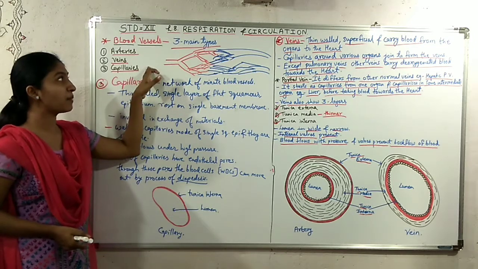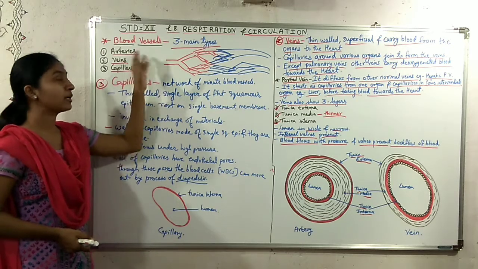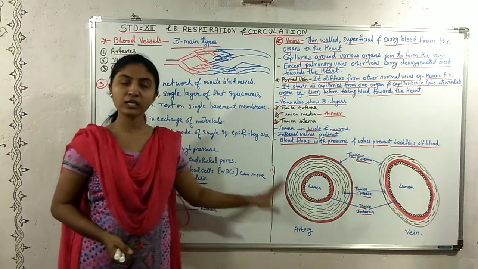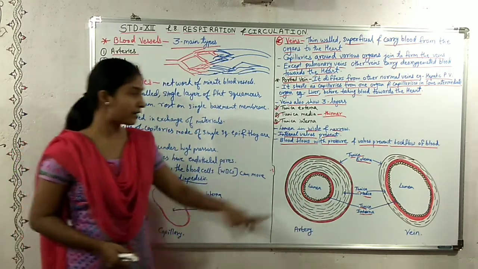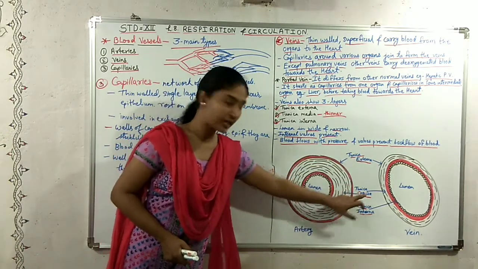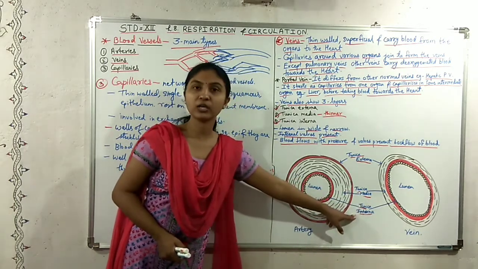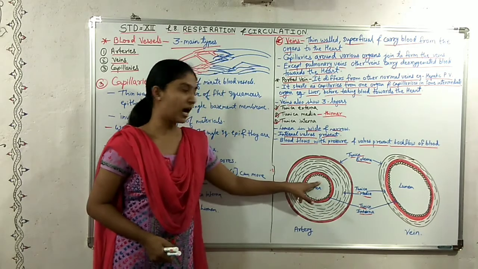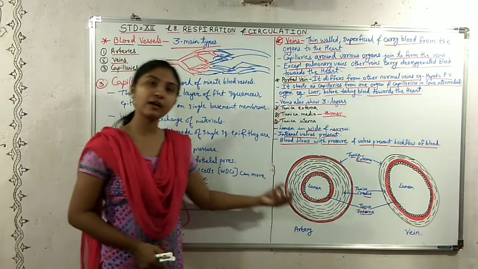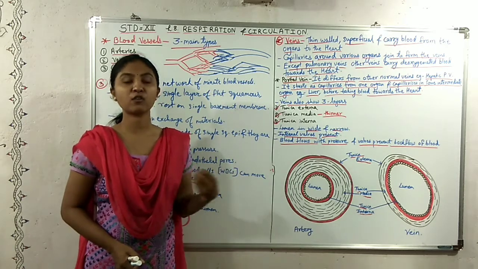There are three main types of blood vessels: arteries, veins and capillaries. Arteries are thick walled. Their walls are divided into three layers. The outer layer is called tunica externa, the middle layer is called tunica media, and the inner layer is called tunica interna. The lumen of the arteries is small and valves are absent, so the blood flows with high pressure and rapidly.